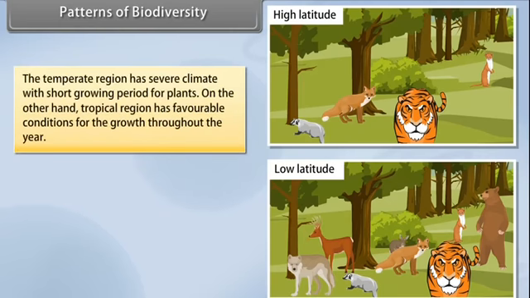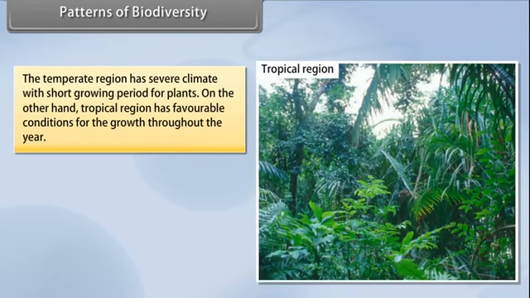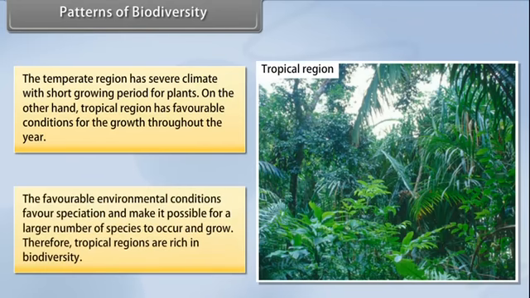The temperate region has severe climate with a short growing period for plants. On the other hand, the tropical region has favorable conditions for growth throughout the year. The favorable environmental conditions favor speciation and make it possible for a larger number of species to occur and grow. Therefore, tropical regions are rich in biodiversity.